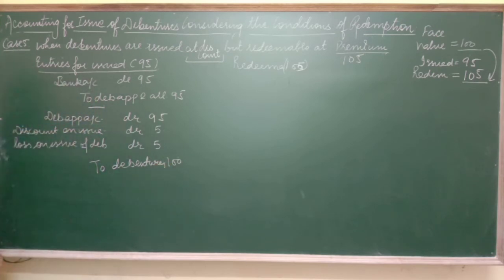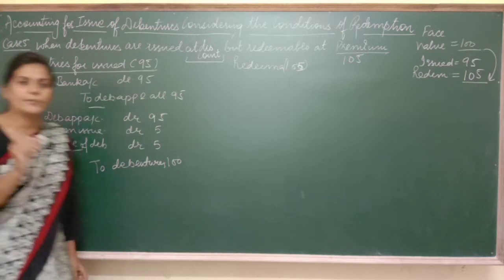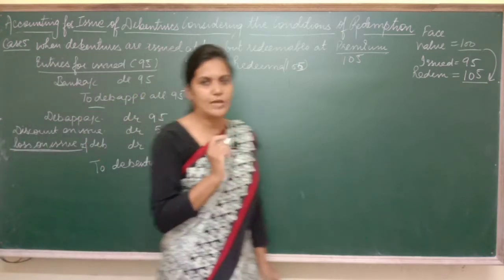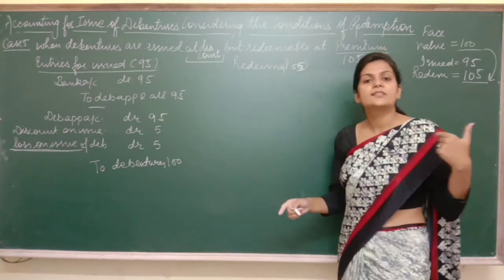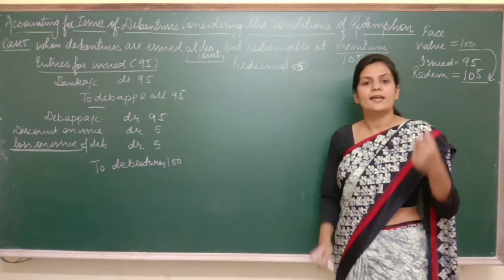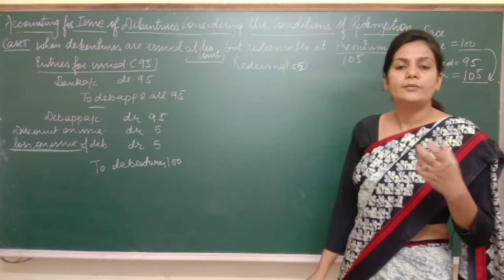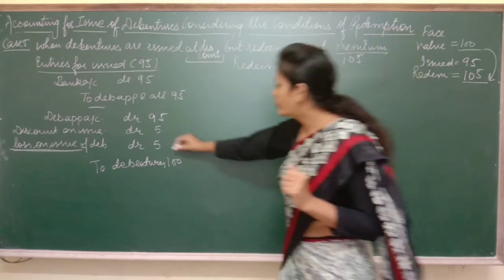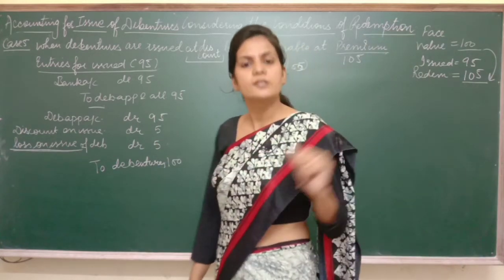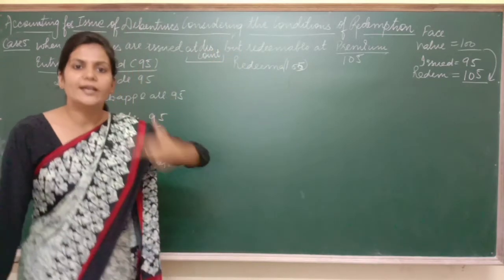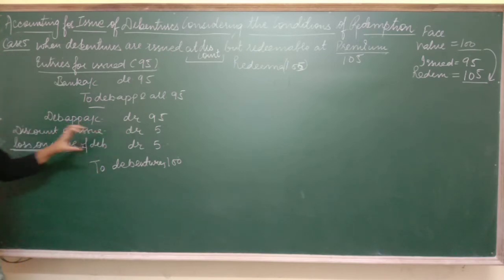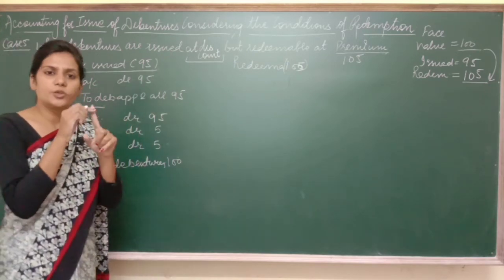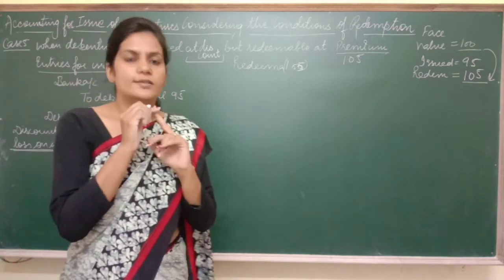Now as I told you in the previous case, this loss on issue of debentures will be written off during the lifetime of debentures. It means I have to arrange for this 5 rupees extra within these 10 years only. Because in this example I have assumed that I am going to redeem the debentures after 10 years. And when I arrange it, then I am going to transfer this loss. From where am I going to arrange the money? Either from securities premium account or from statement of P&L.